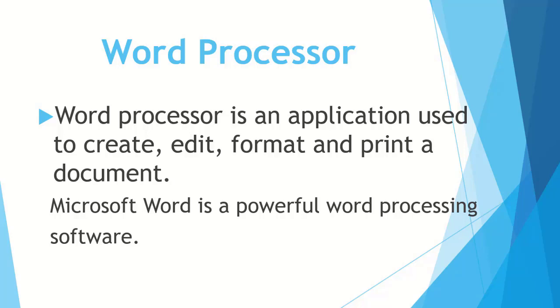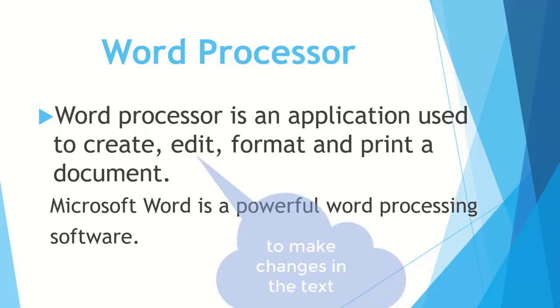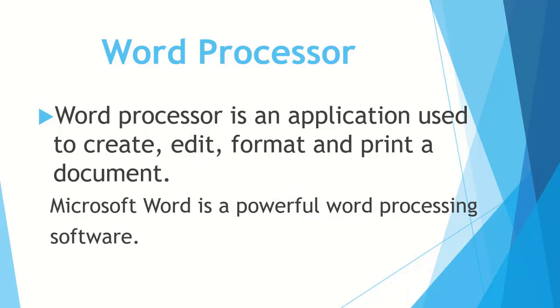First of all, we will create a document on a word processor, then we edit it. Edit means making changes in it. For example, if you want to correct spelling mistakes or change a sentence, you can do this, and we can also format it.